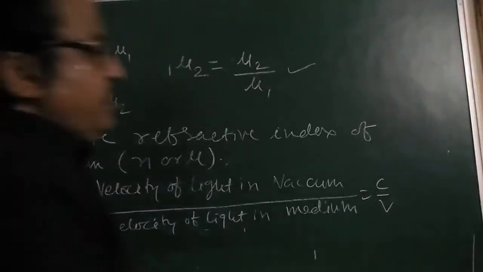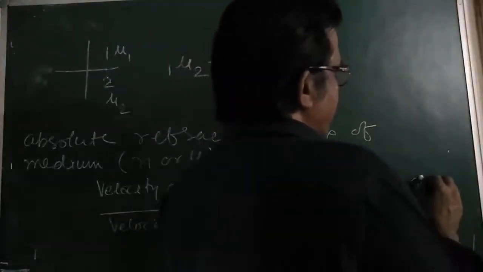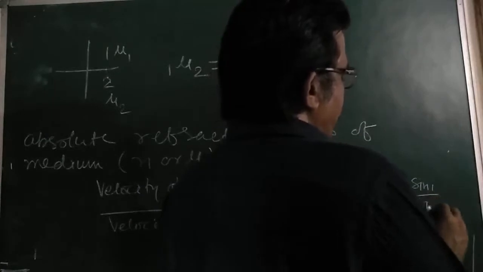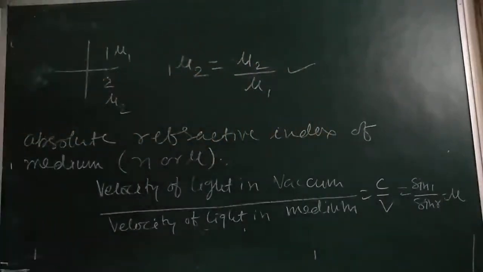I can write this is equal to sin i upon sin r, and that is equal to mu. Is that clear? Write down, these formulas are very important in this chapter.